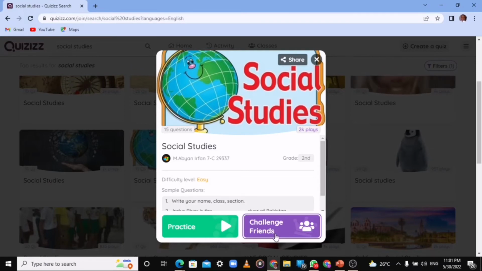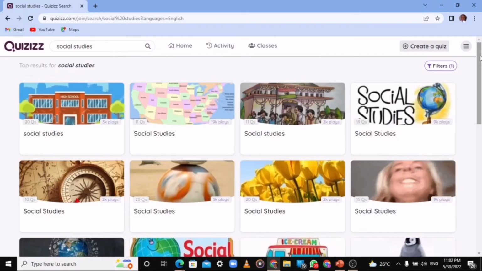So you challenge a friend. When you have time, you can go and challenge friends. You can also practice for your own benefit. If you're a teacher and you want to set questions for your students, you can also do it here by creating a quiz. When creating a quiz, we can use math. All the math symbols are there, so you can set your own question and send it to them. They create a Quizizz account and log in, do the quiz, and they will send the results to you, the teacher, and you can access them. This can make learning very easy for a teacher.